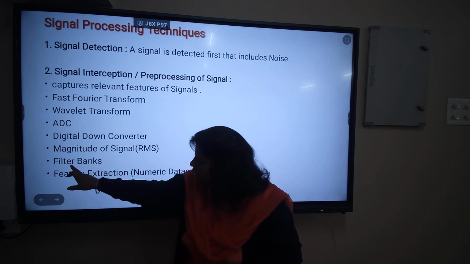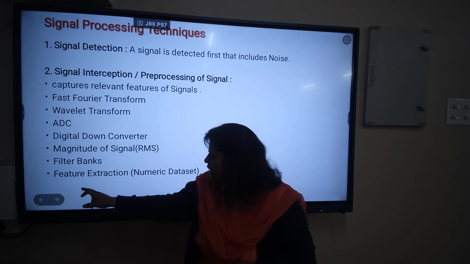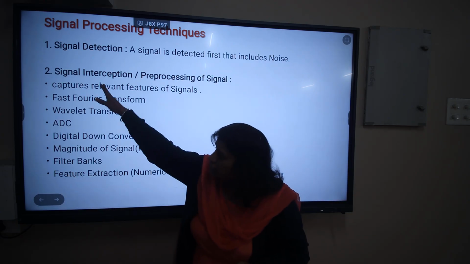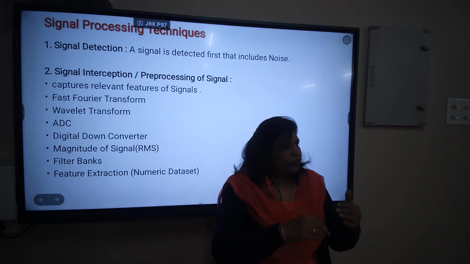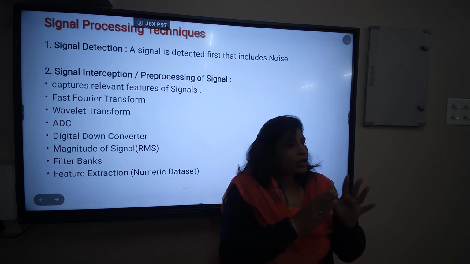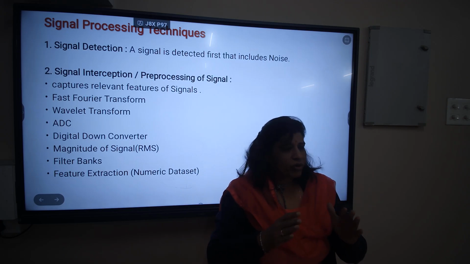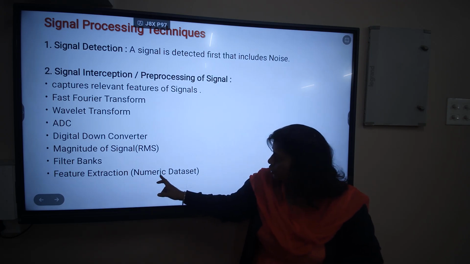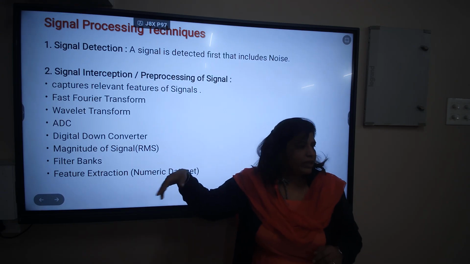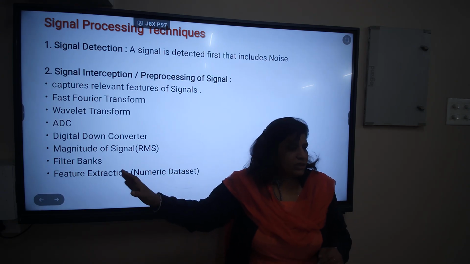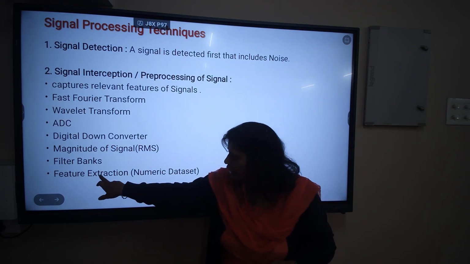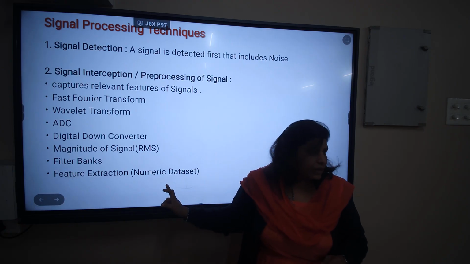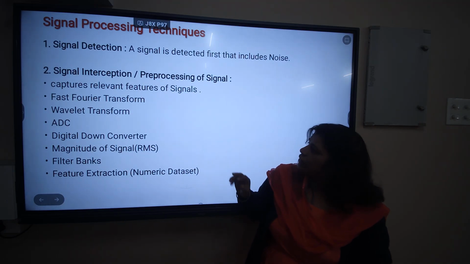The magnitude is calculated, we have the filter banks and the feature extraction of all the signals. Frequency kya hai, what is the amplitude, what is the magnitude, what is the source of information. The numeric data set is prepared to feed the AI model or the machine learning model. So what is important is the numeric data set of that particular signal.